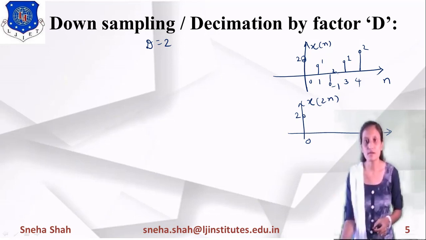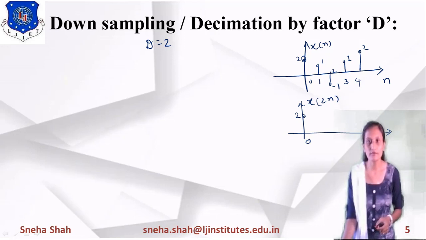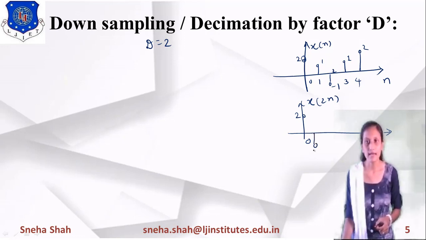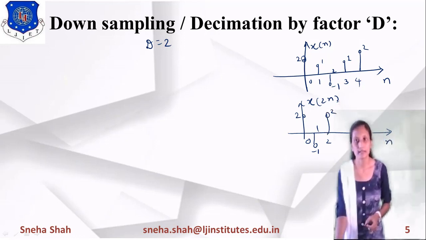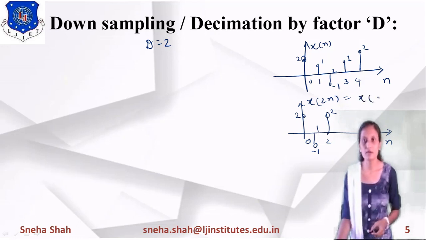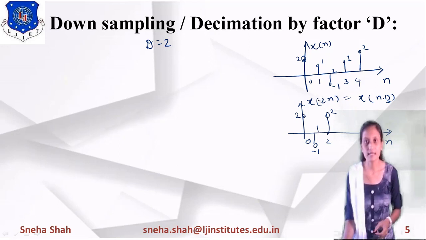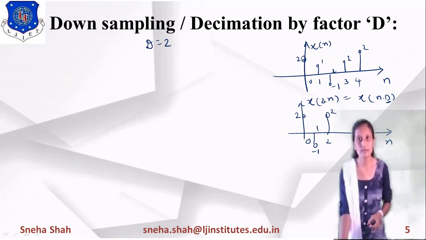Now 2 divided by 2 means 1. On the value of 1, we will get the amplitude equal to -1. Same way, 3 divided by 2 means 1.5, so it is not possible, so we will discard this particular sample. And the last one is 4. 4 divided by 2 means 2. So on 2, its value is 2. So this way we derive this. This will be considered as x of nD. D means decimation factor. So here we have taken decimation factor D equal to 2.